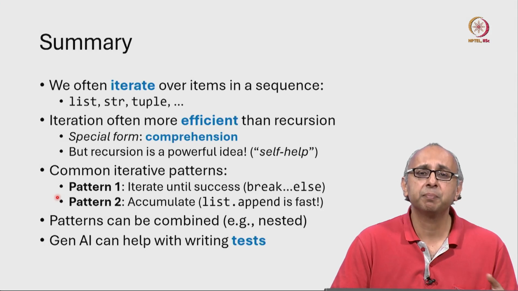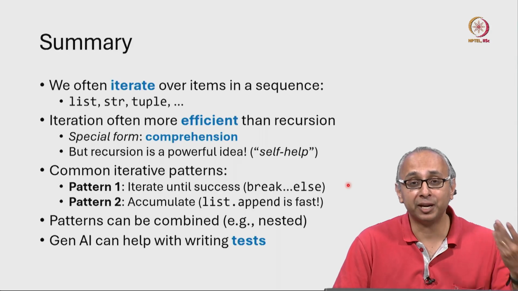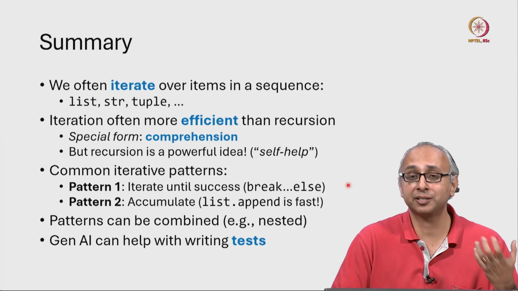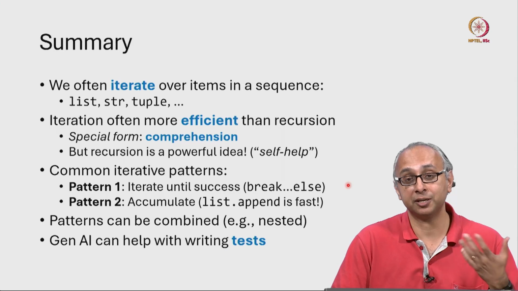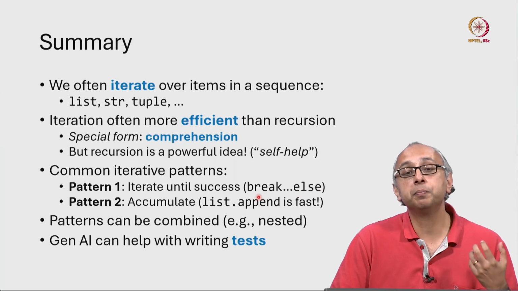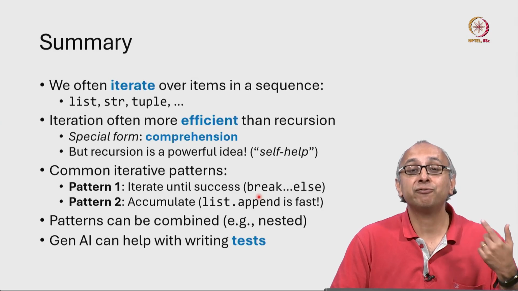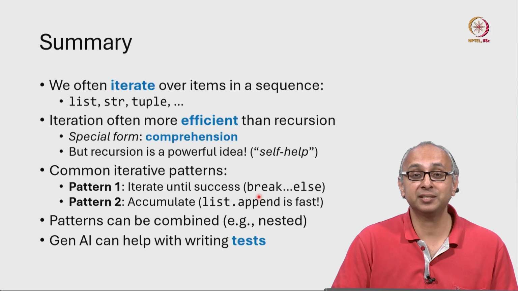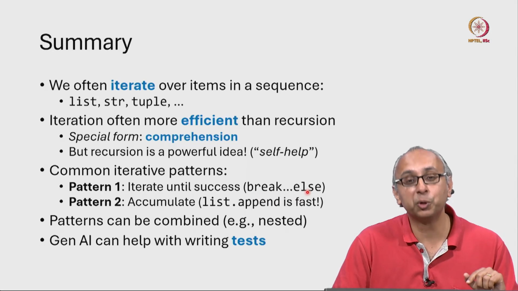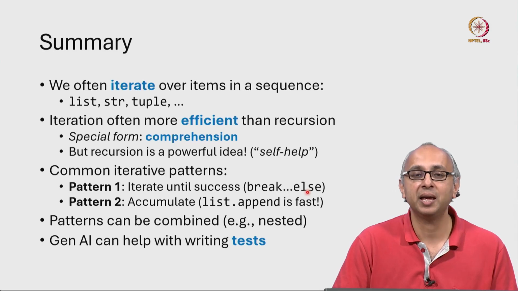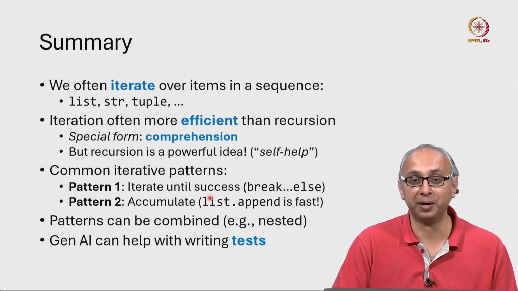We have seen two common patterns of iteration. There are others, but these two will get us started. The first pattern is to iterate until we hit some sort of success condition. When we reach that success condition, we may wish to return an answer, or we may wish to break out of the loop. If we fail to achieve success, then if there is an else condition associated with the loop, we will go to that no-break condition, and there we would typically handle the failure associated with pattern 1.